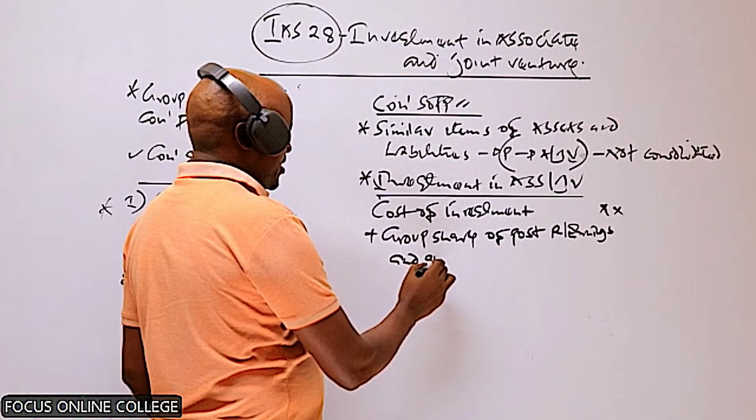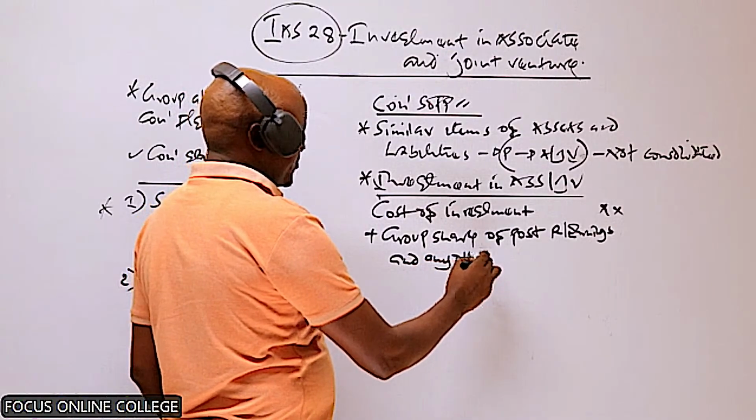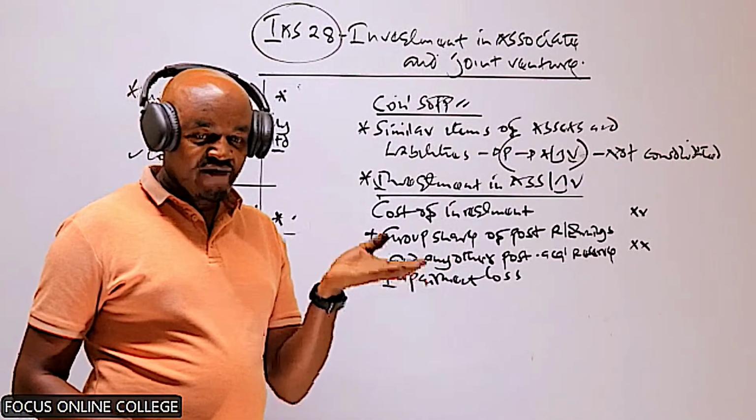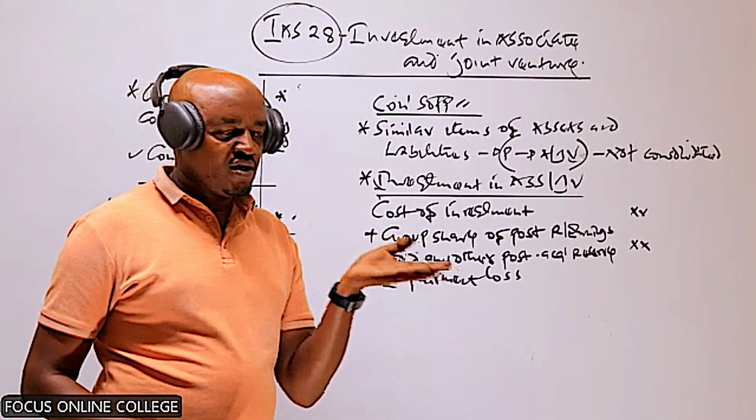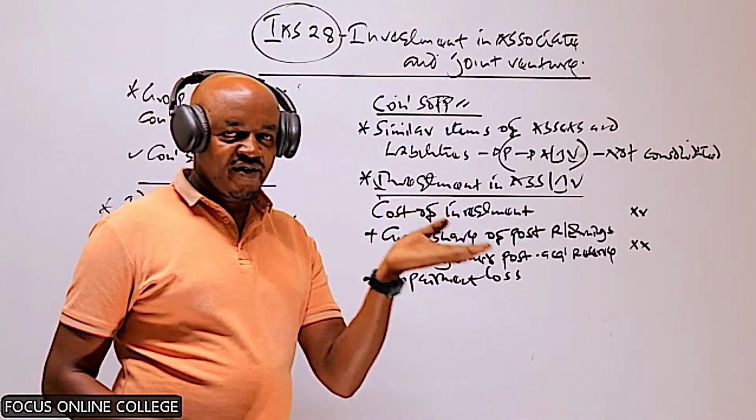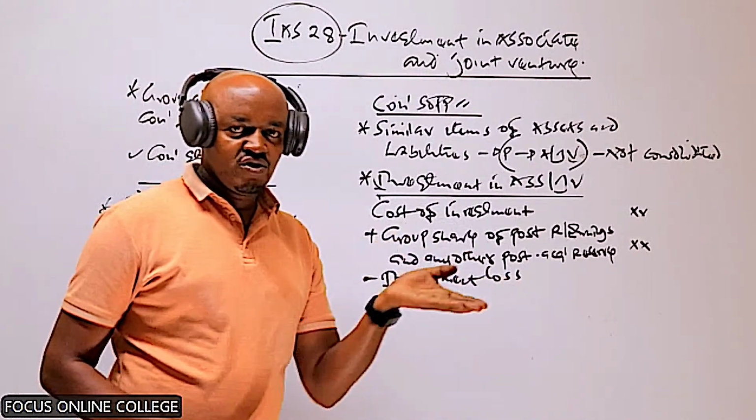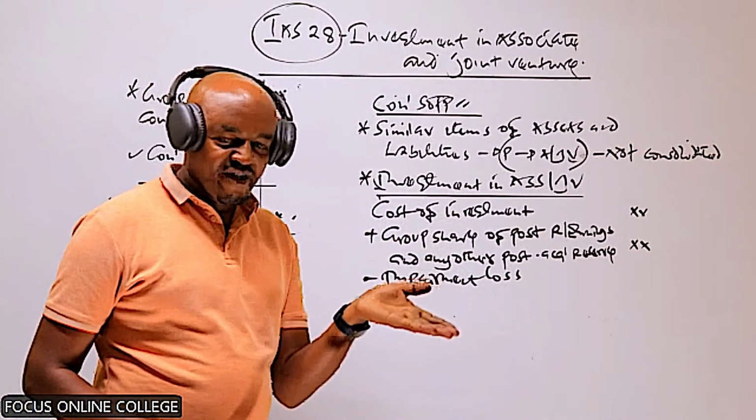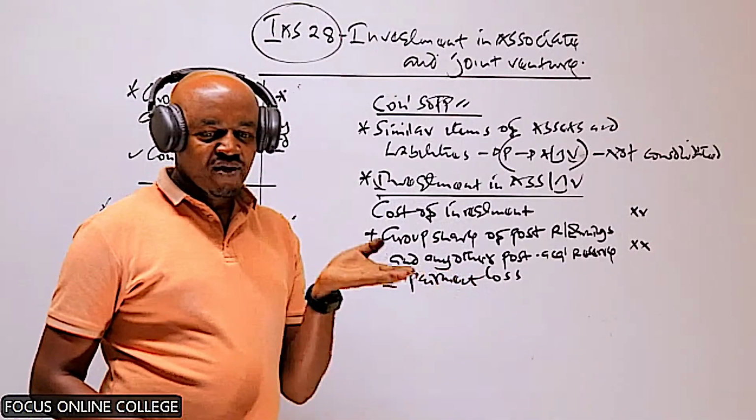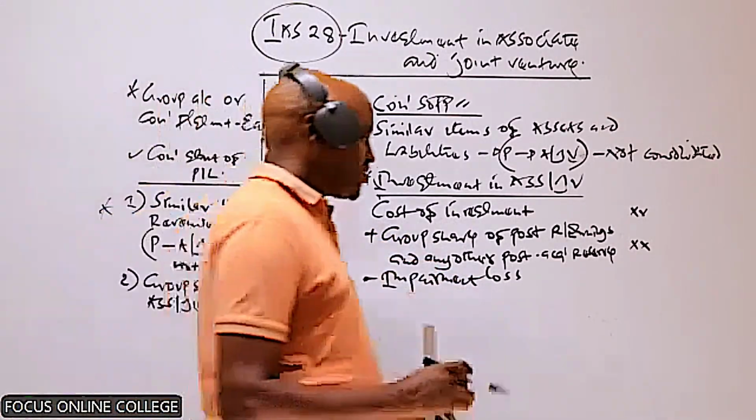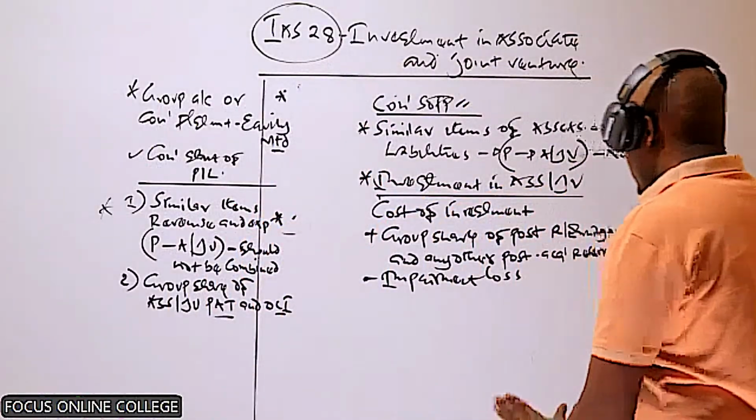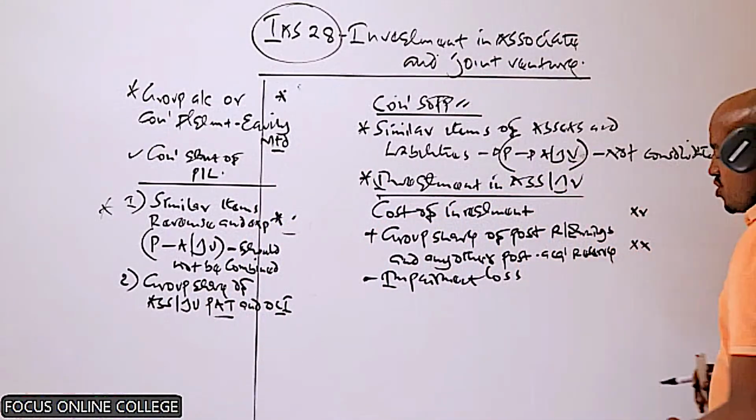and any other reserves. Suppose you invested by buying shares having a value of 200,000. But because the company where you invested has been making losses, it has not been able to pay dividends, your investment has reduced in value. The value of the shares you bought has lost some value.